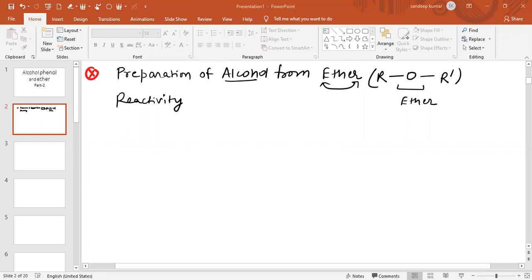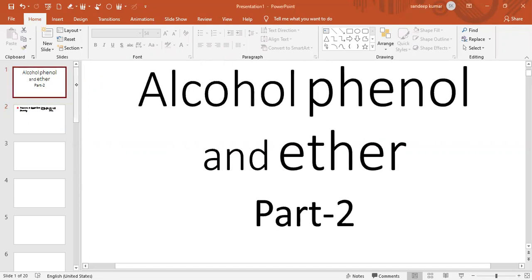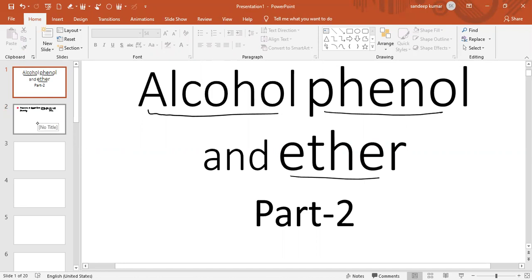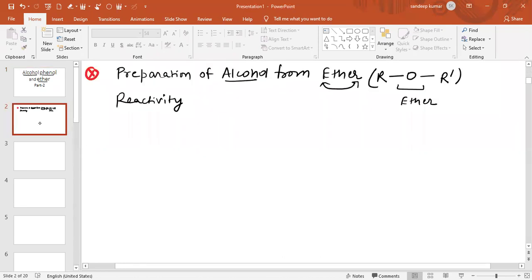In today's lecture, we are going to discuss the preparation of alcohol from ether. We will discuss some more preparations of alcohols, later we will discuss phenols, and then ether. In the last lecture, we discussed the preparation of alcohol having the OH group.